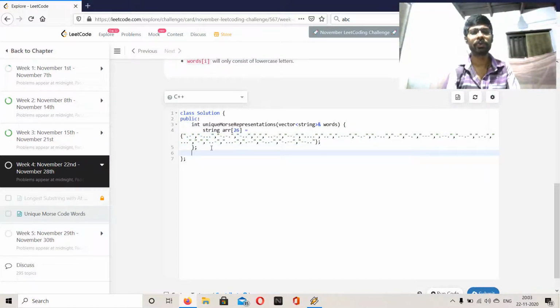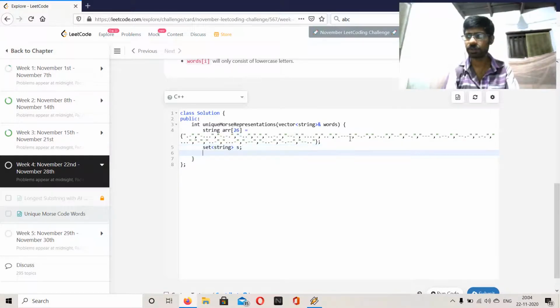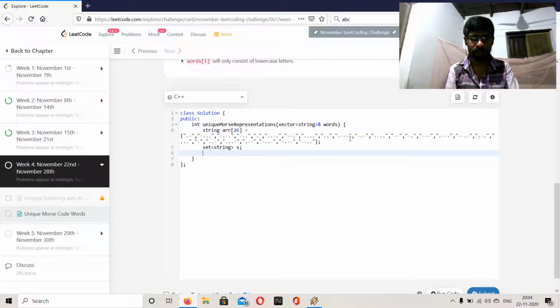Now we need a set of strings. We can name it as set. Now we can loop through the words.